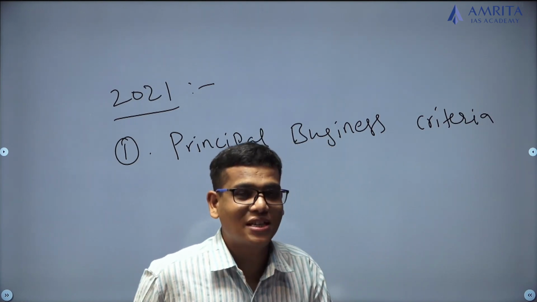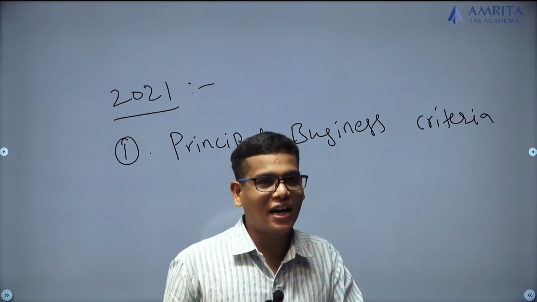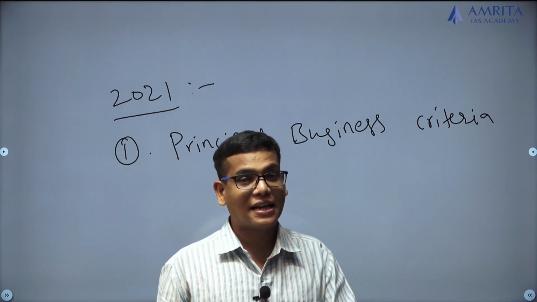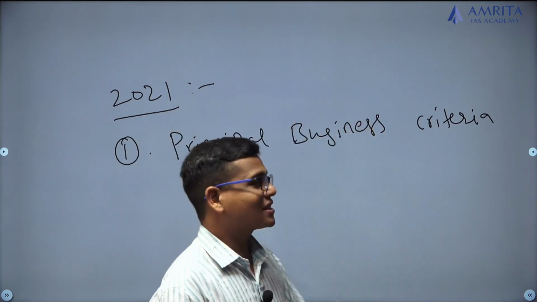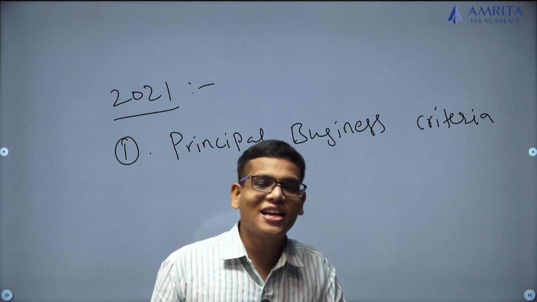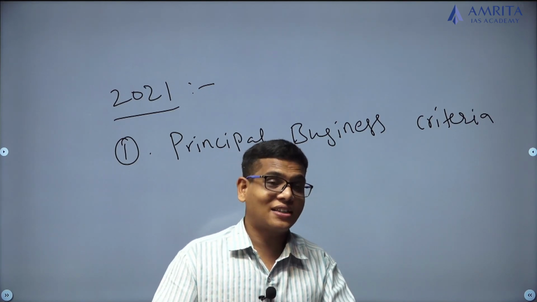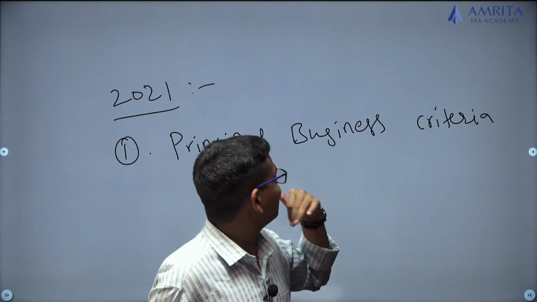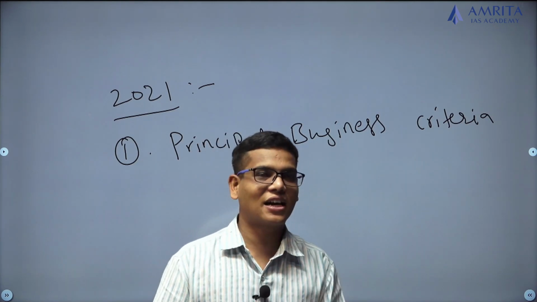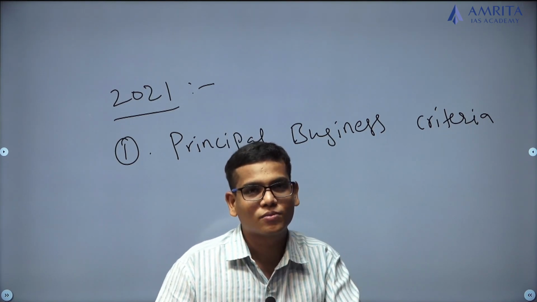But what they said is, whether your principal business is factoring or not, you can take the license from the Reserve Bank of India in order to perform the factoring. That means because of the removal of this criteria, now all the NBFCs, irrespective of whether they performed the factoring business earlier or not, now anyone can be involved in this factoring business.